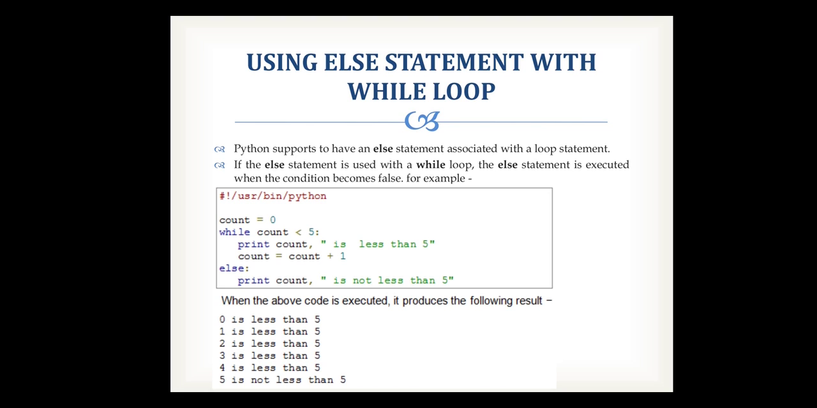See the example: count is equal to 0, while count is less than 5, print count is less than 5. Then count is equal to count plus 1. Else print count is not less than 5. So till 4 it is going to print that it is less than 5. But when your count is going to be 5, then it goes directly to the else part, and it directly prints it is not less than 5. Okay.